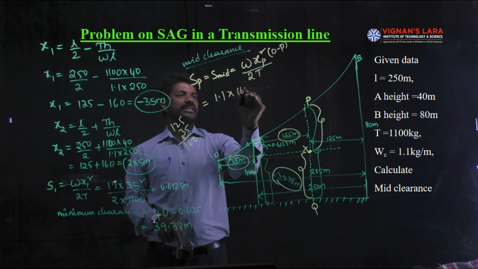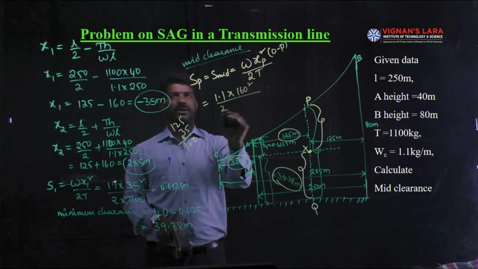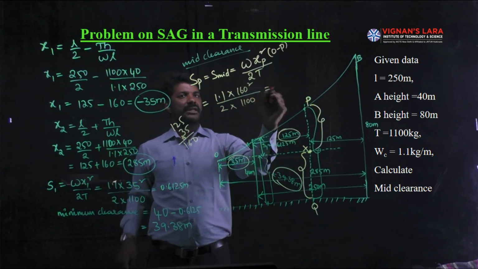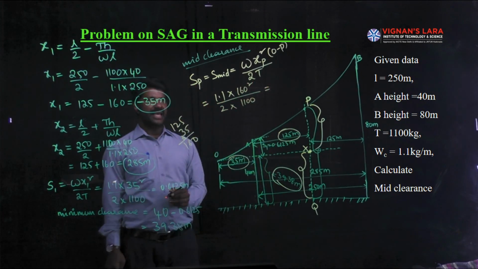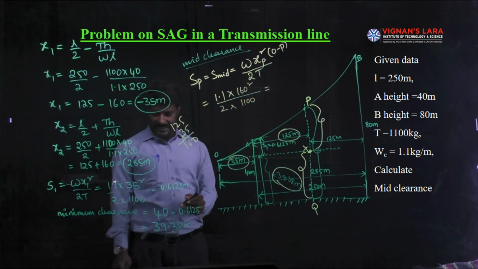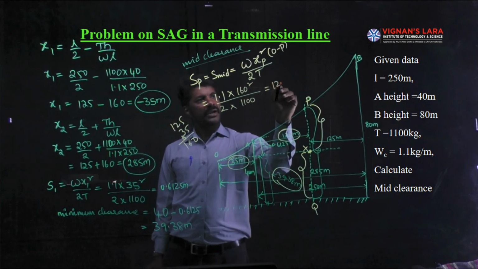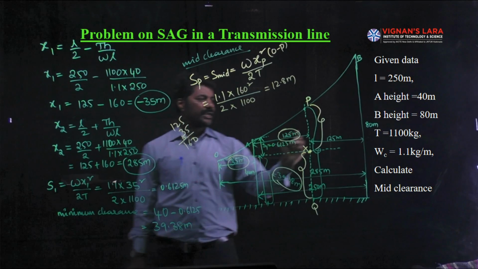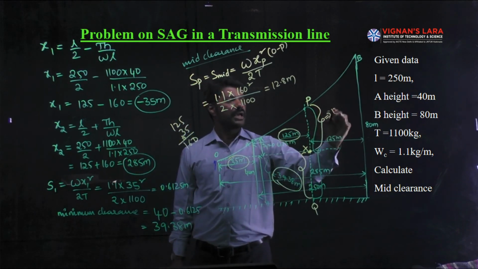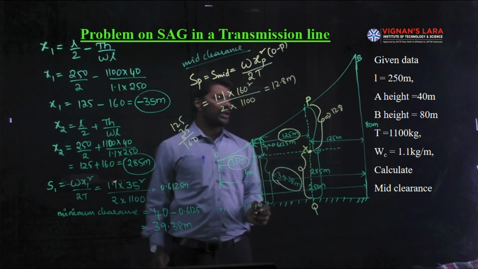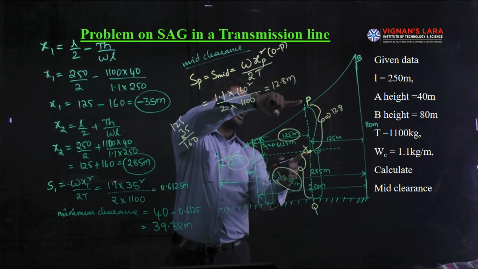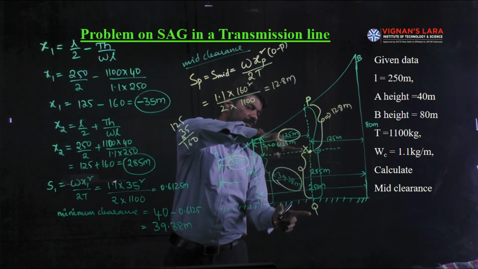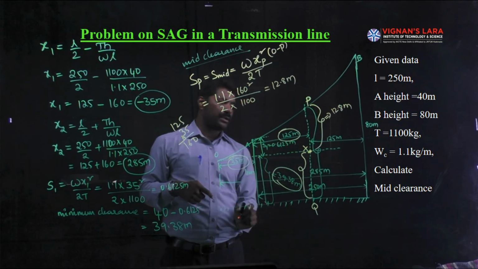So I can put it here: 160 square by 2 into the T value. The T value is 1100. Simplify this to get the mid sag. The mid sag value S mid is equal to 12.8 meters. Simplify in the calculator and you will get this small value as 12.8. Out of which PX is equal to the mid sag, 12.8 meters, and XQ is equal to the minimum clearance, 39.38.